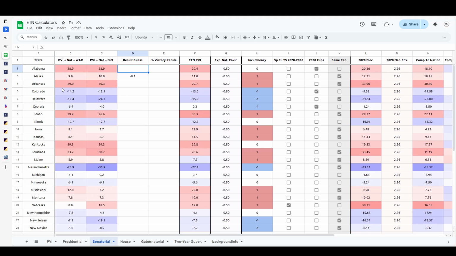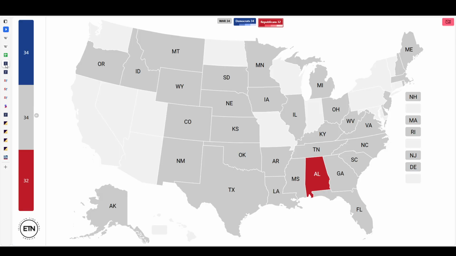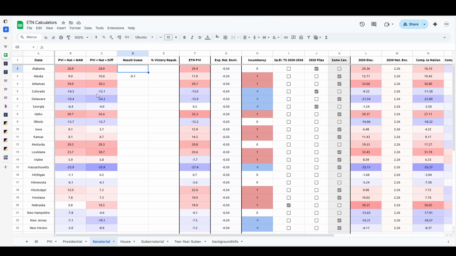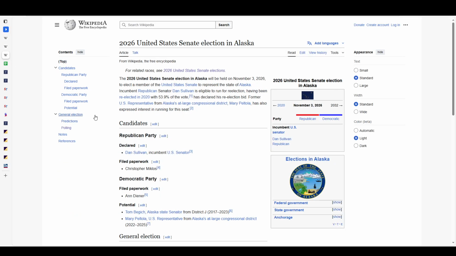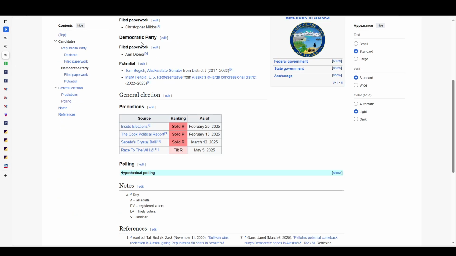Next up, we have the state of Alaska, which is going to be 9 points on the WAR map here and 10 on the difference map. Now, something funny and interesting is if, purely based off of that, you look here, we can see that Mary Peltola is a potential Democratic Party candidate. She has not stated whether she's going to run or not.